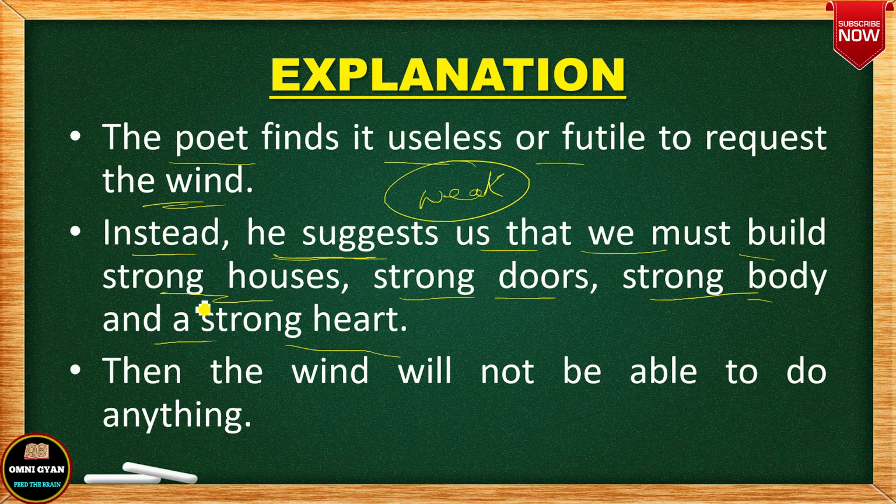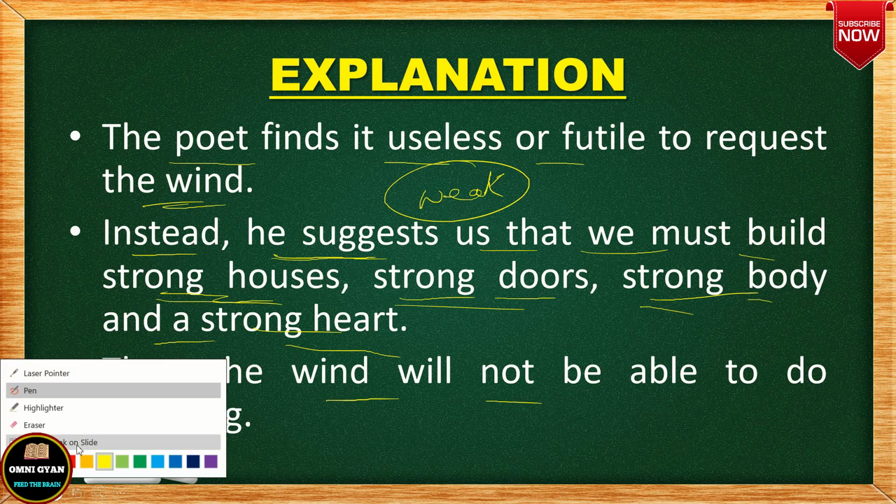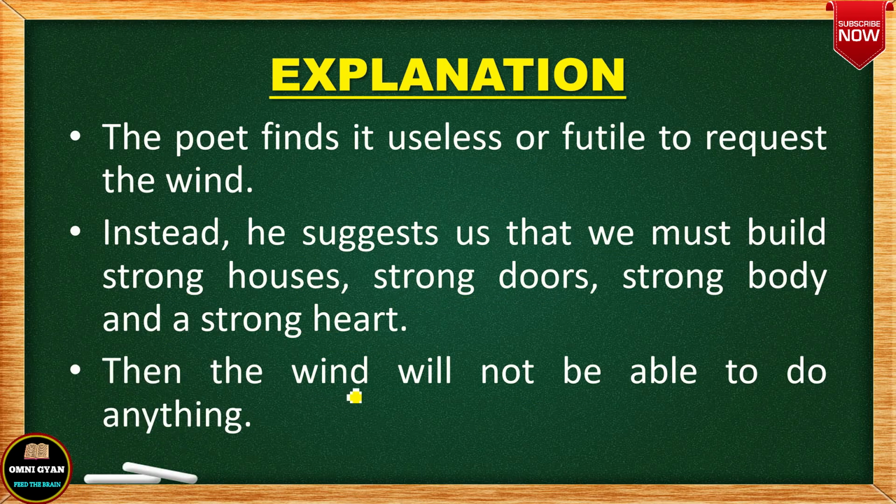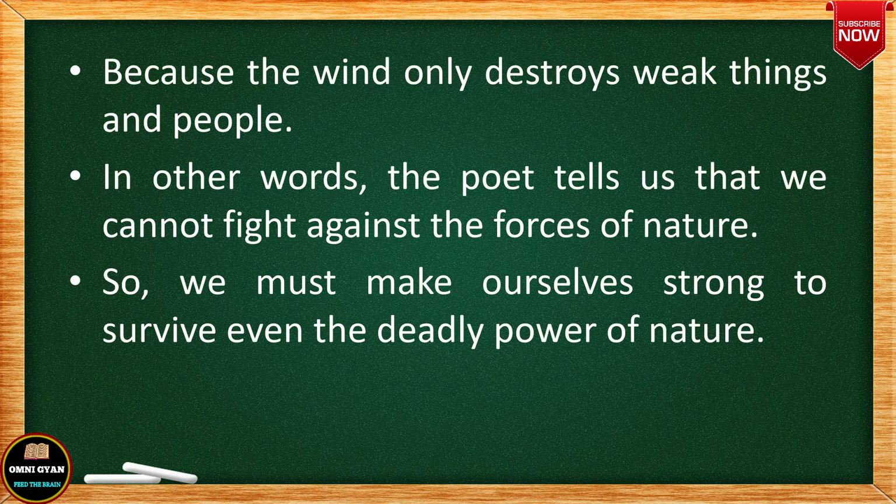Okay, so what will happen when we build strong houses, strong doors, strong body, strong heart? Then the wind will not be able to do anything to us. Once we become strong, once we build strong houses, then the wind will not be able to do anything to us. The wind will not be able to touch us, okay? Because the wind only destroys weak things and people. So we already know that the wind is destroying only weak things and weak people. It is not able to destroy strong people, strong things.